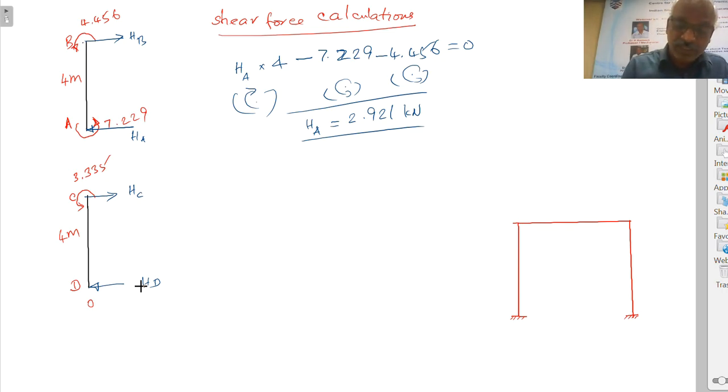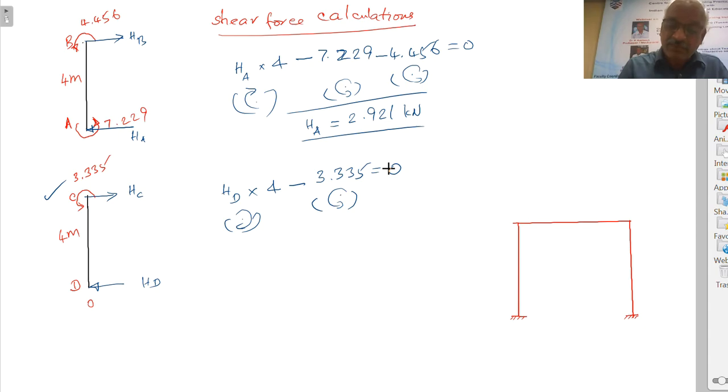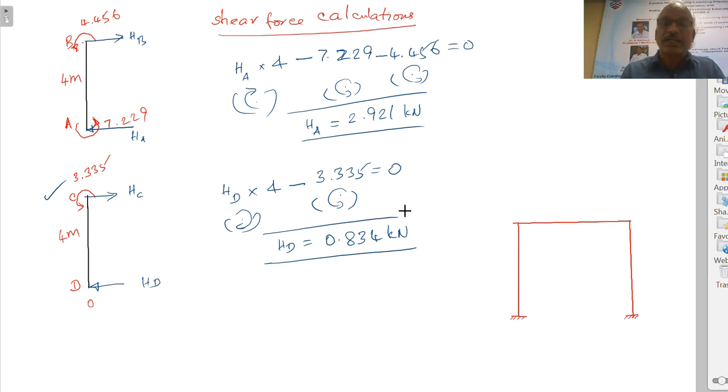So here also, by taking moment about the point C, it is HD into 4, that is clockwise. HD into 4 is clockwise, minus 3.335, this is anti-clockwise, equal to 0. No other force, no other moment. Therefore, this will give HD equal to 0.834 kilonewton. So that means the direction assumed here is also correct.